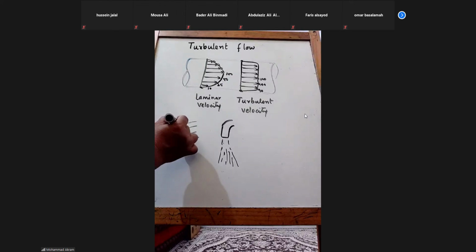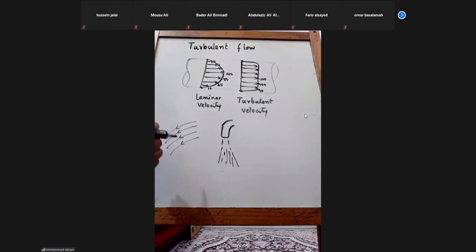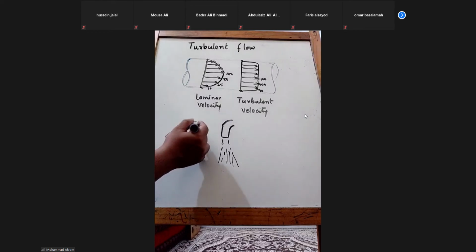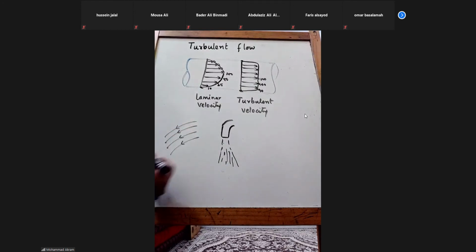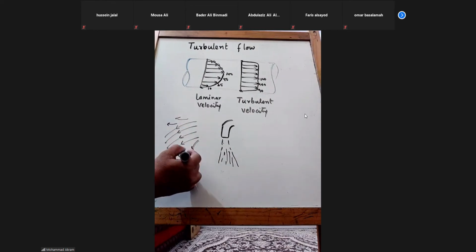It is basically multiple individual flows. This is not like from one they have come, but they have come from multiple small holes. So every one is a small diameter laminar flow. But when something goes like this, then it is turbulent.